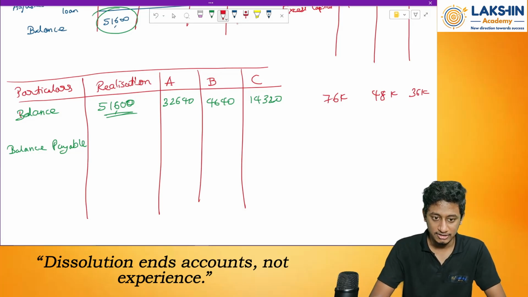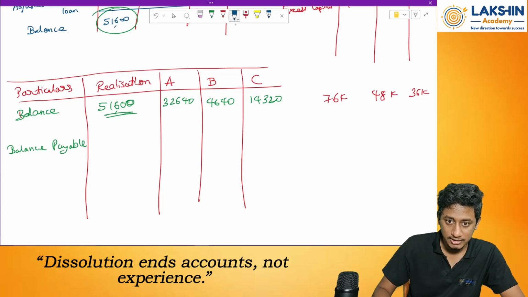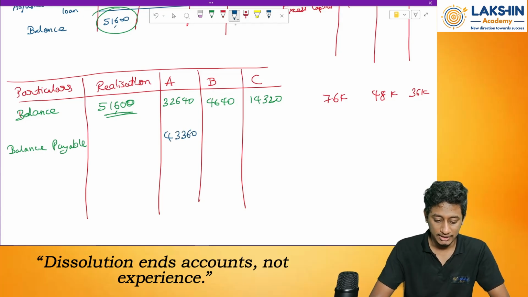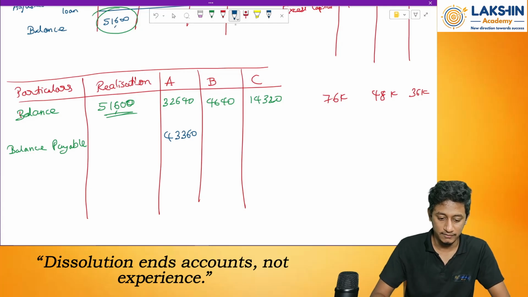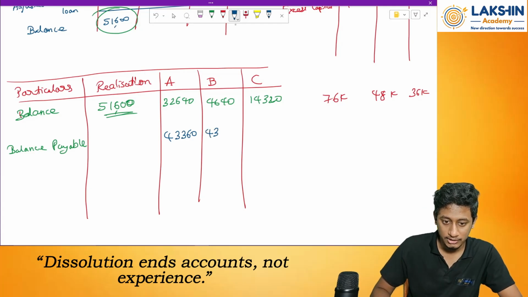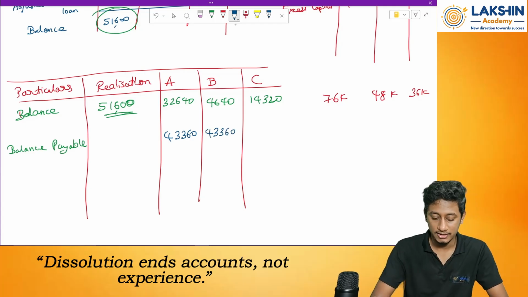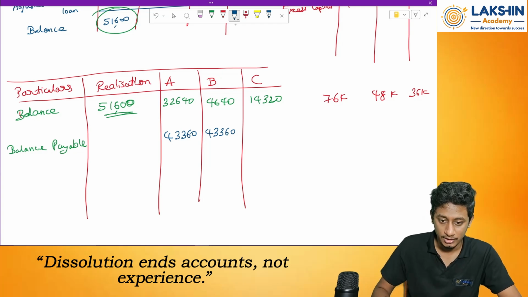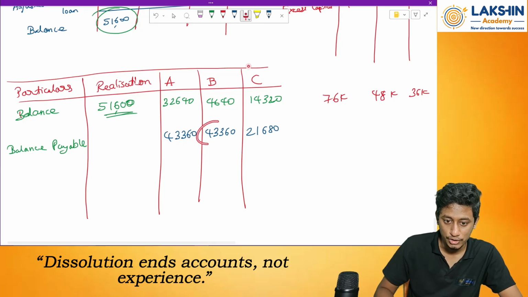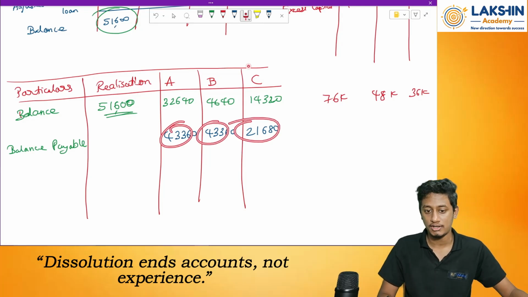So 76,000 minus 32,640 is how much? 43,360. Then 48,000 minus 4,640 equals 43,360. Then 36,000 minus 14,320 equals 21,680. If you want to check, this is in a 2:2:1 ratio. You can check it.